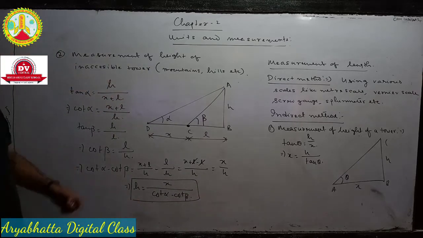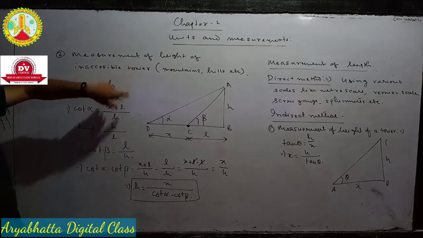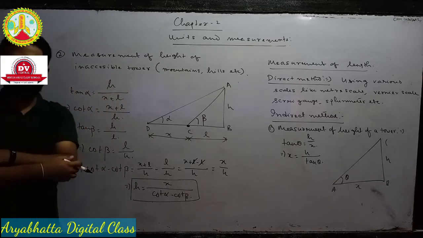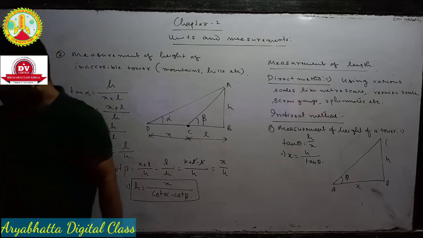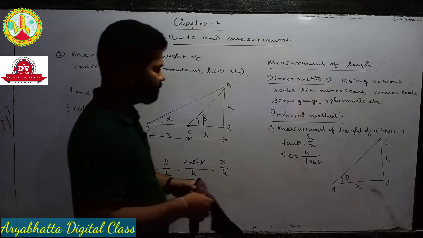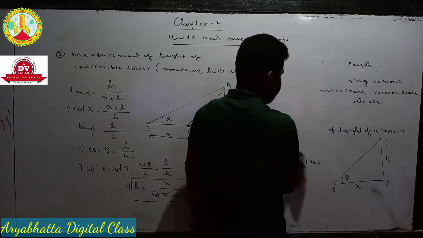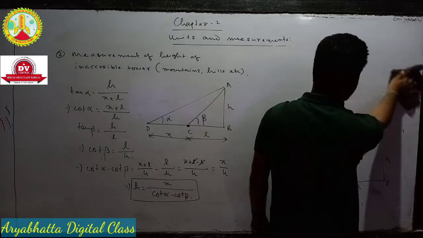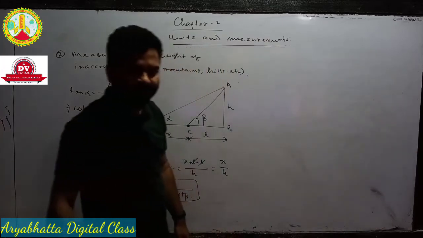Okay. So this is under the indirect method. One is measurement of height of a tower. Next one is measurement of height of an inaccessible tower. Okay. So the third method, which I mentioned, is the measurement of the diameter of the earth.